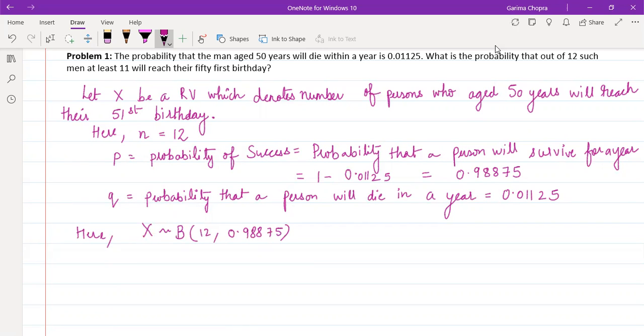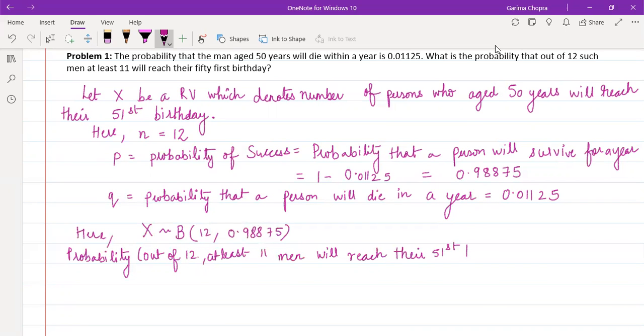Now the probability which they are asking in our question: out of 12, at least 11 men will reach their 51st birthday.